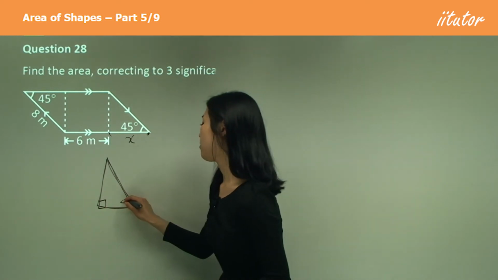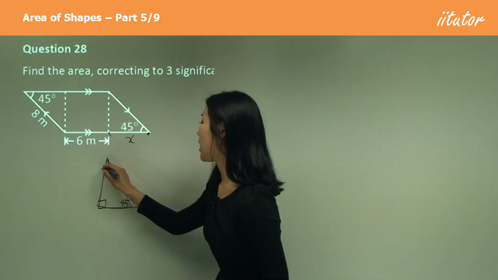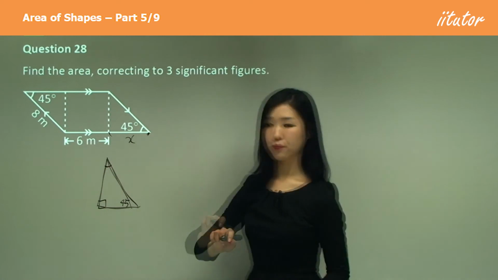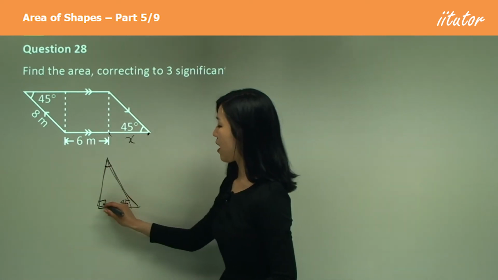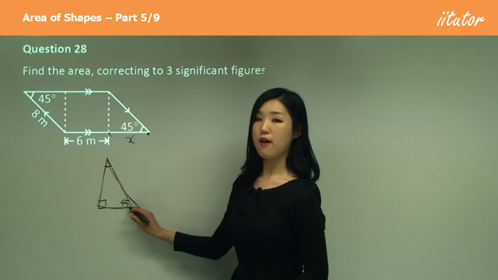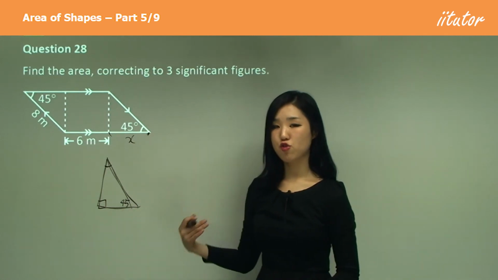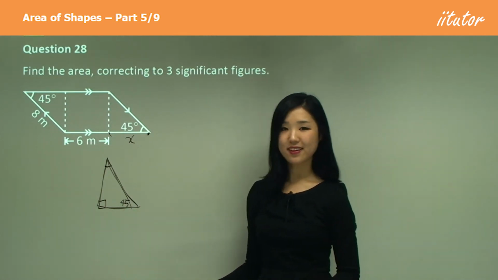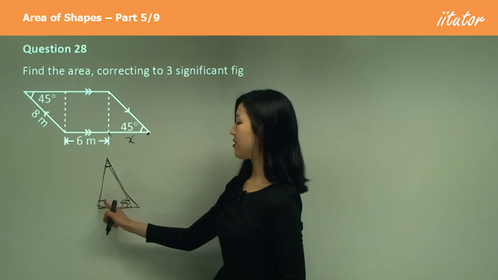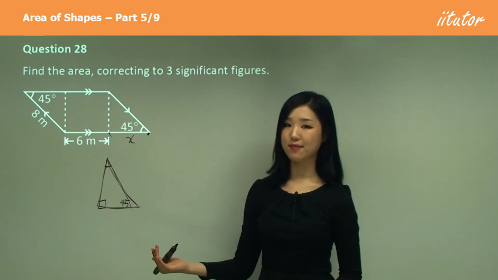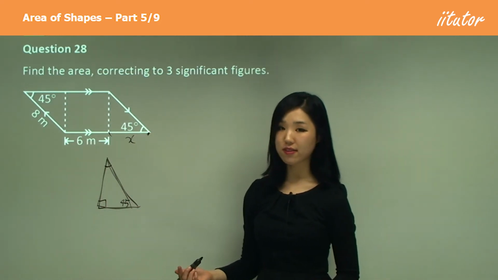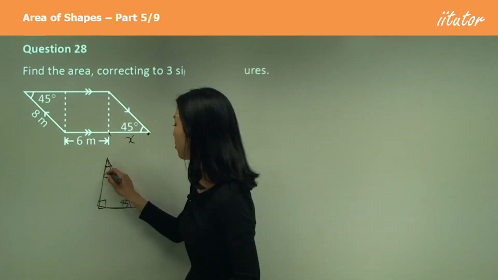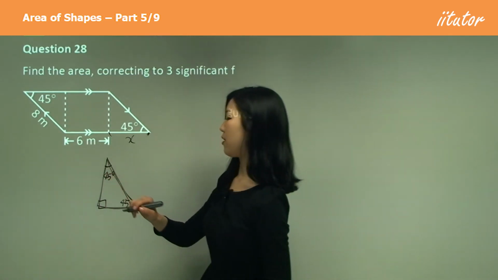And if that's 45, guys, what angle is this angle? If that's 90 and that's 45, the angle sum of a triangle is 180. 180 minus 90 minus 45, what is that? It's 45, isn't it? So therefore this one must also be 45 degrees, yeah?